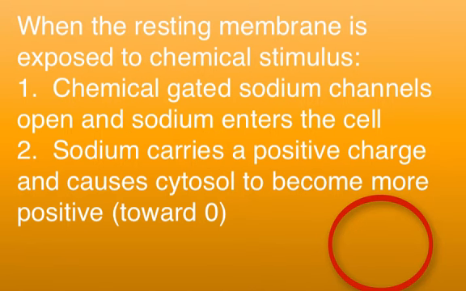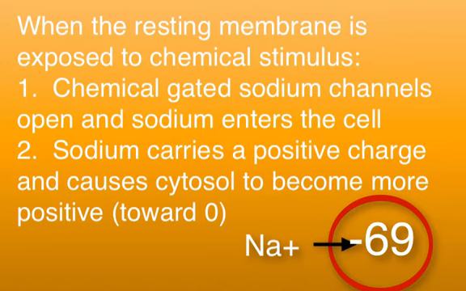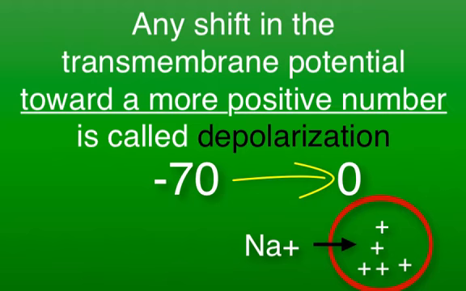When the resting cell membrane is exposed to a chemical stimulus, chemical-gated sodium channels open and sodium enters the cell. The sodium carries a positive charge and will cause the cytosol of the cell to become more positive. Since the resting cell's cytosol has an electrical charge of -70 millivolts, the charge will become more positive and move towards zero when sodium enters. The voltage will move to -69 millivolts, then -68 millivolts, then -67 millivolts, etc. Any shift in the transmembrane potential towards zero is called depolarization.